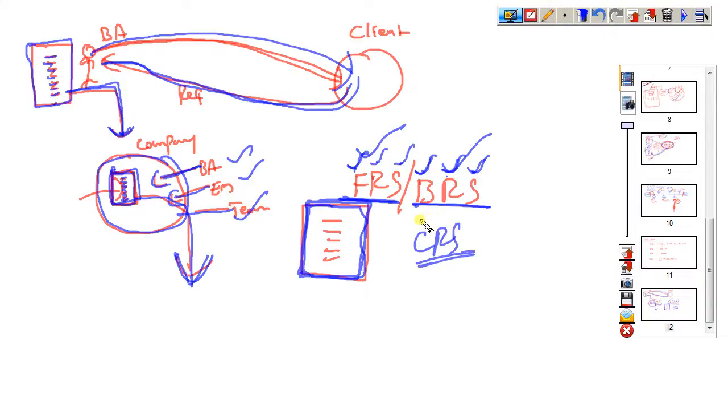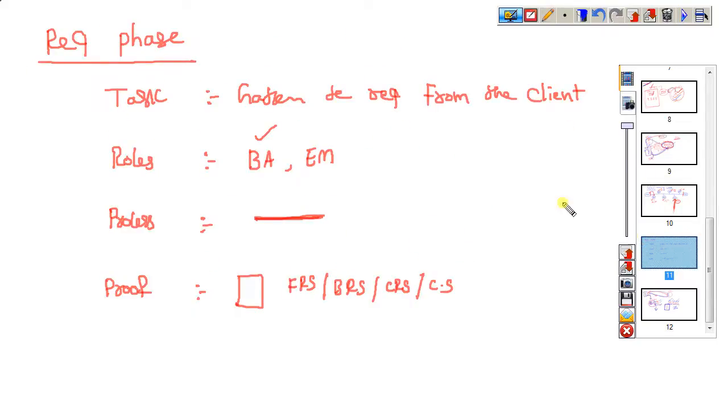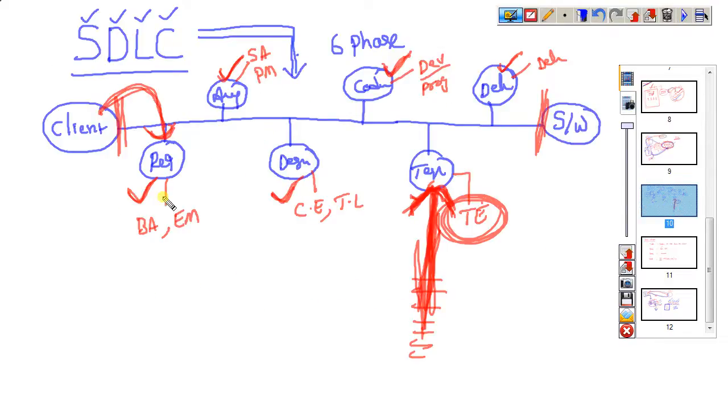Otherwise, client story also we are calling. So this is what we are calling the requirement phase. They can go for that. Whenever the requirement phase is completed, one clear requirement document will come out. This is the procedure we can follow in the requirement phase to gather the requirements. Like that, each and every phase they can follow to complete one project in a successful manner.